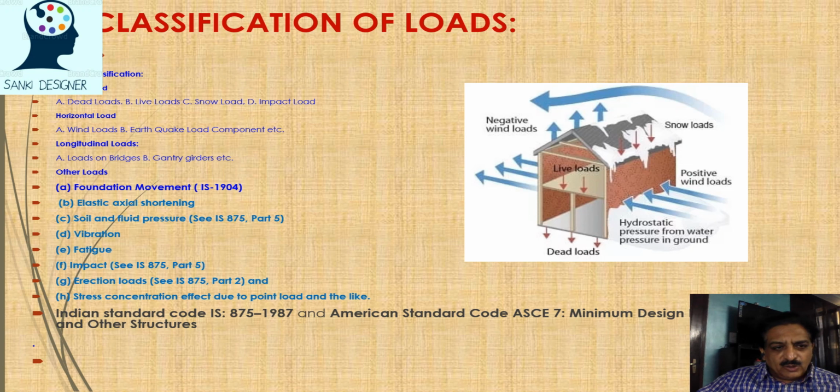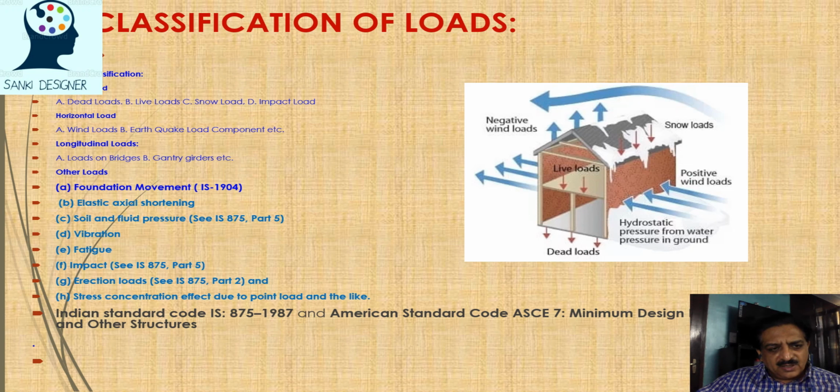So here we will broadly look into classification of loads. Here you can see the vertical load, right? Here you can see the vertical load, and so here in the load you can see vertical loads which are dead load, live load, snow load. We normally don't have snow load in our regions, but in hill areas, certainly in Jammu Kashmir, Himachal, we have snow loads which are very heavy sometimes on the slabs. So the structure has to carry this load also. Then impact load, all of a sudden which load comes, jerks. And horizontal we have wind load, earthquake loads, etc.